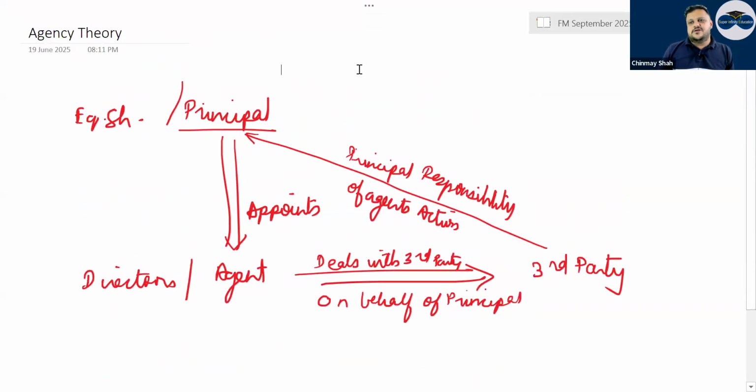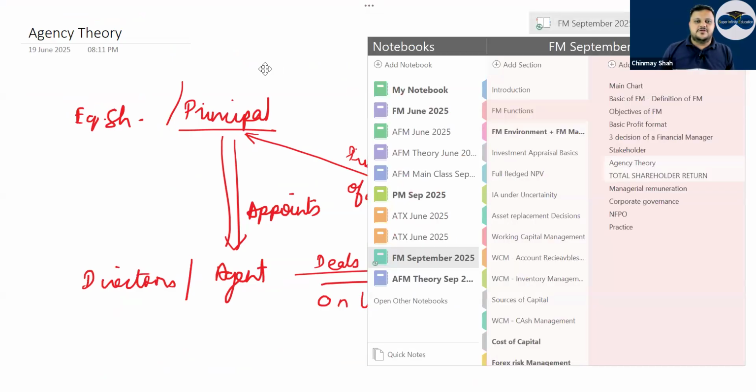The equity shareholder, or principal, and agency theory, which says that the principal appoints the agents and the agent acts on behalf of the principal with the third party. If anything happens, the principal is responsible.